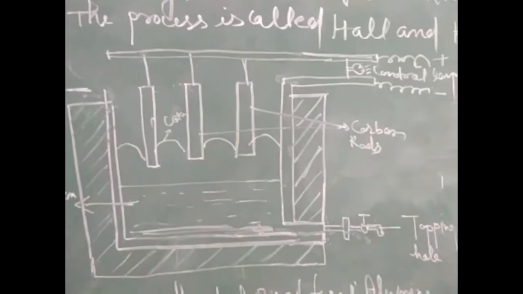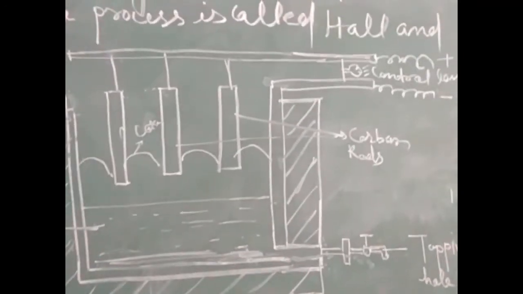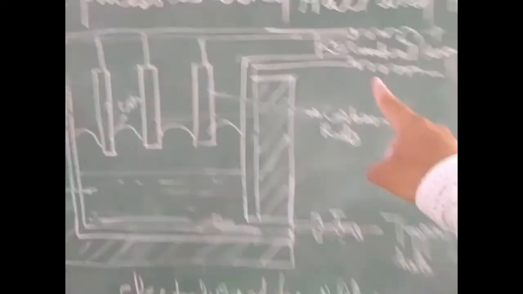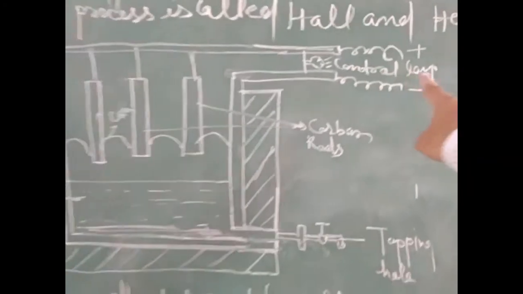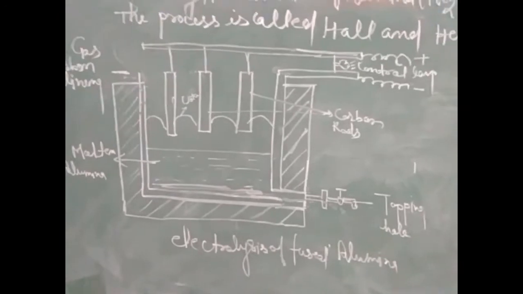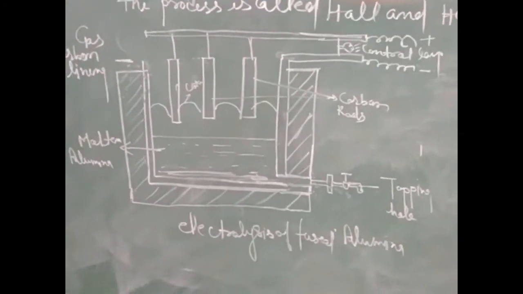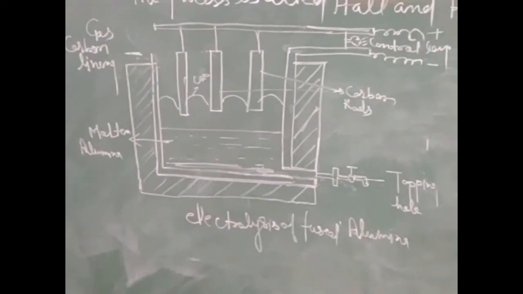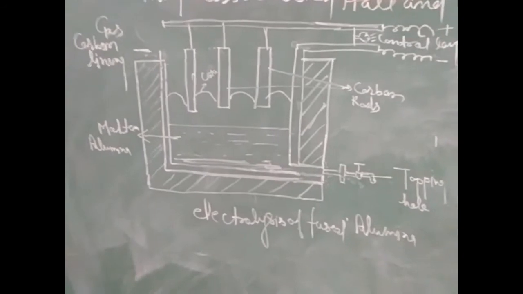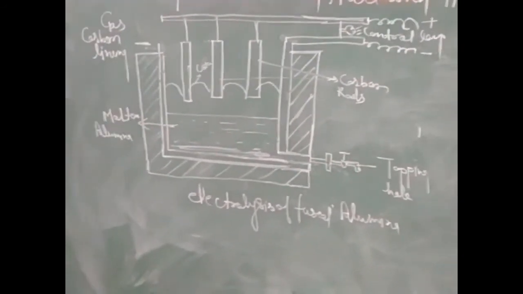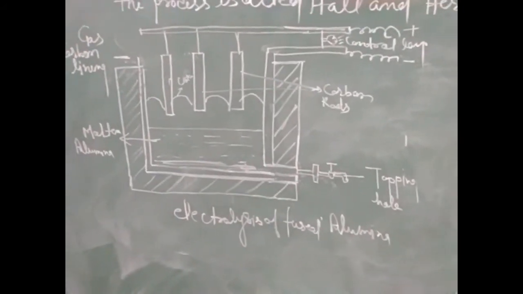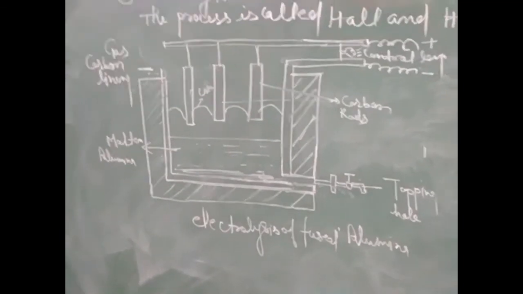Okay, dear students, here is one more thing in the diagram. This is the control lamp. What is the function of the control lamp? The control lamp acts as an indicator of the presence of alumina in the molten mixture. When the level of alumina decreases, the lighting of the control lamp slowly decreases.